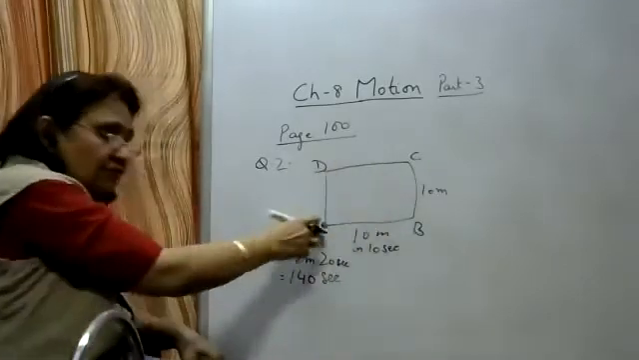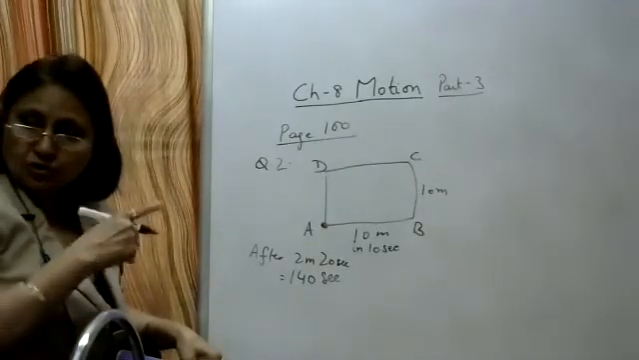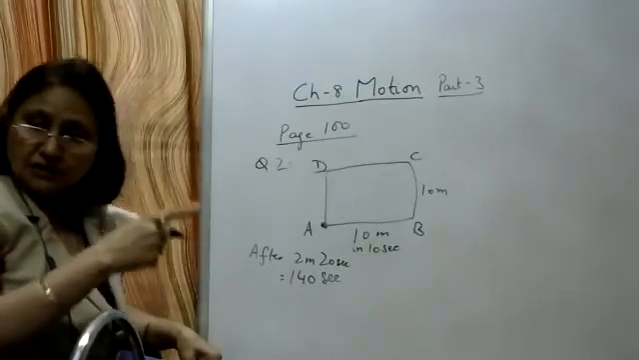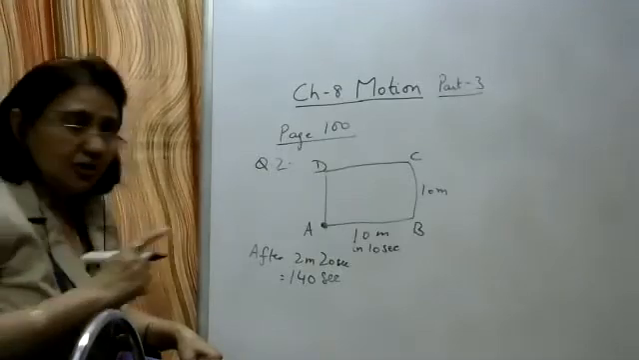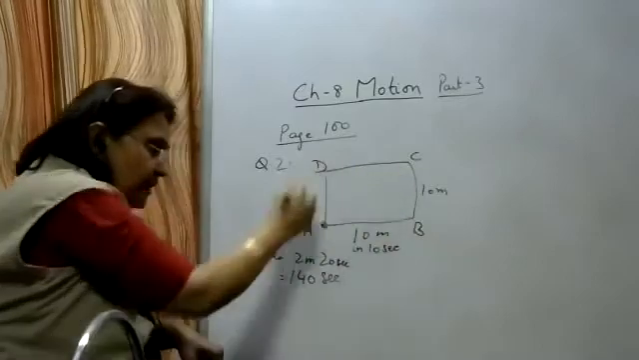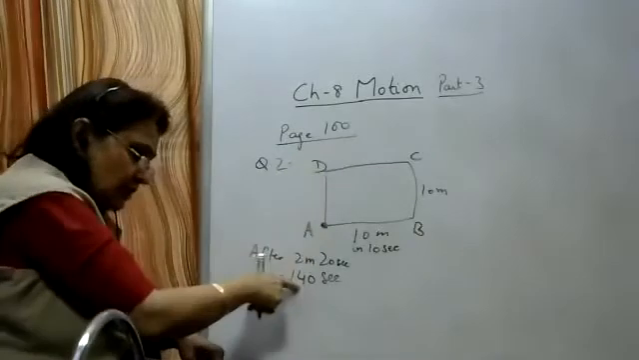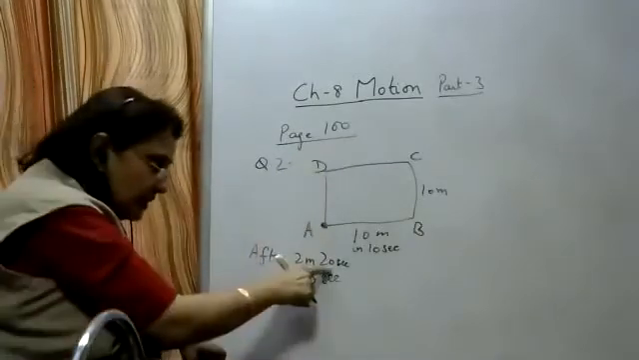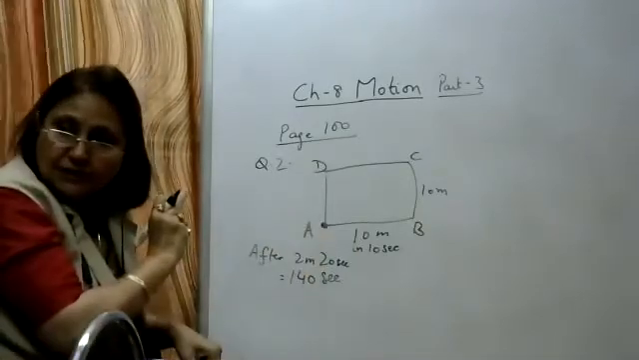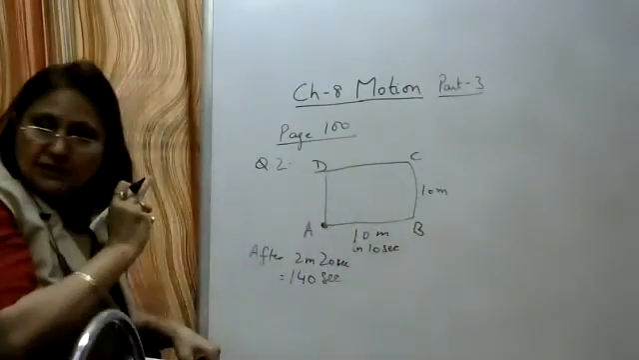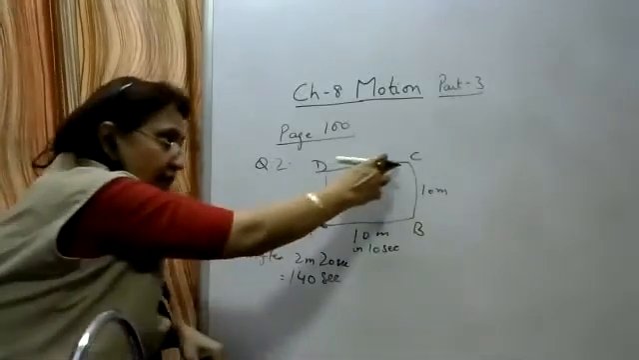In 40 seconds, one round is completed. In the next 40 seconds, the second round is completed, that is a total of 80 seconds. The third round will be completed in the next 40 seconds, that is in 120 seconds. So in 120 seconds, he has completed 3 rounds. Now 20 seconds more are left. After 120 seconds, he is at point A. After 130 seconds, he will be at point B. After 140 seconds, he will be at point C.